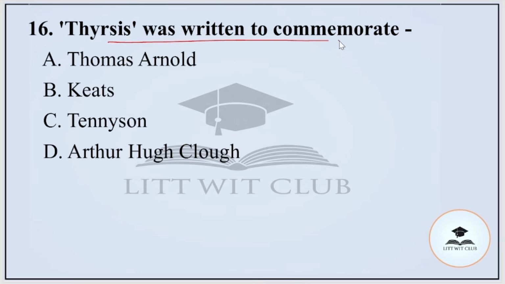Question number 16. Thyrsis was written to commemorate Thomas Arnold, Keats, Tennyson, or Arthur Hugh Clough. And the correct option is Arthur Hugh Clough.